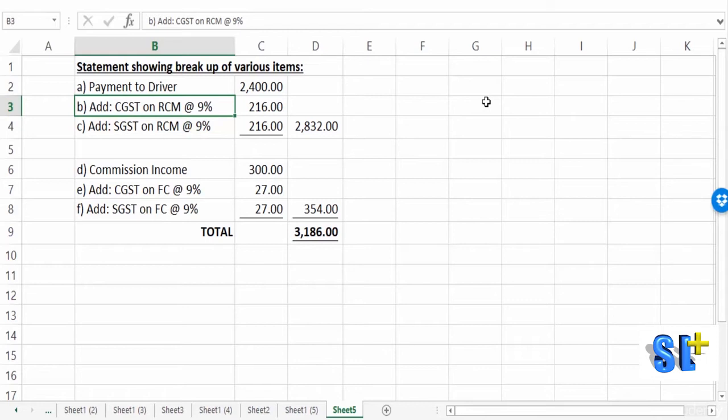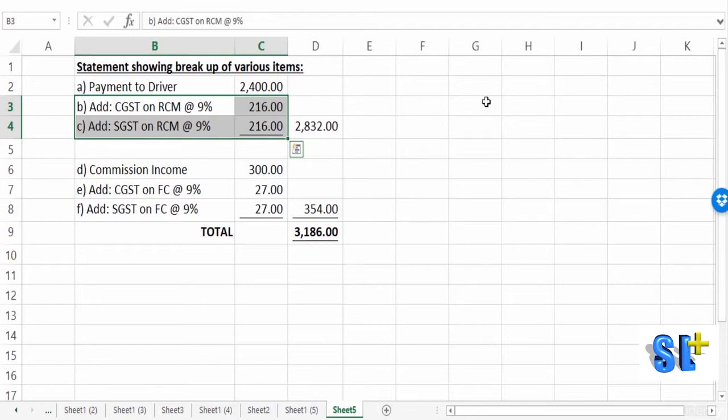So Ola will pay 2,400 to the driver. If driver is a registered person, he would have collected these two taxes. Since driver is an unregistered person, Ola should calculate these taxes. We call it as reverse charge mechanism, and Ola should remit it to the government. So what is the source for the Ola? Ola would in turn recover it from the customers or the passengers who are using their services.